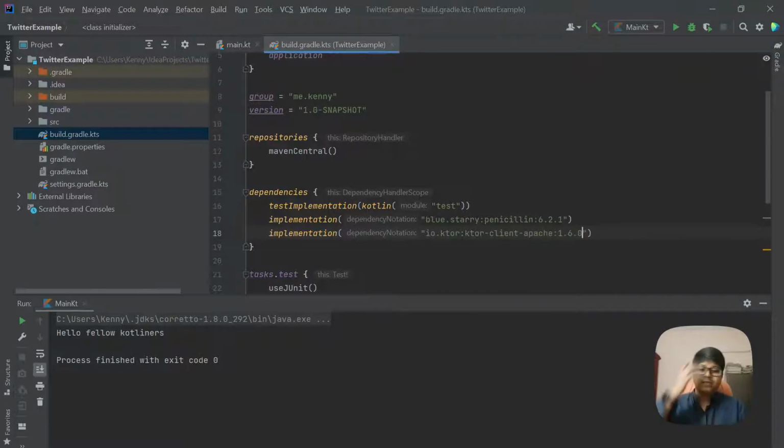So what this is doing in the background is it is downloading the corresponding jars and putting it in the right places, so that whenever we are using it, we are able to use it. So in the past, what you need to do is, I think what I understand is, you would go to the website, you would have to download the jar, you have to come here, you have to add it to the project path. A lot of funny stuff was there. So I think this is just helping us out a lot by just putting this in there. It will automatically download, and I think it's completed.